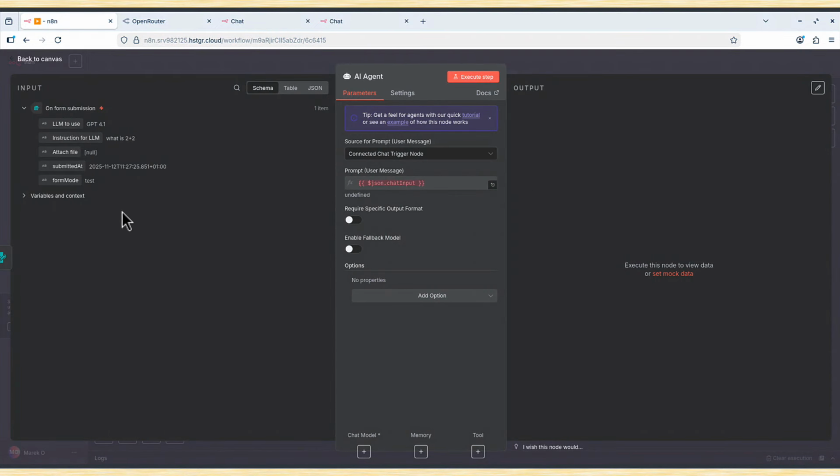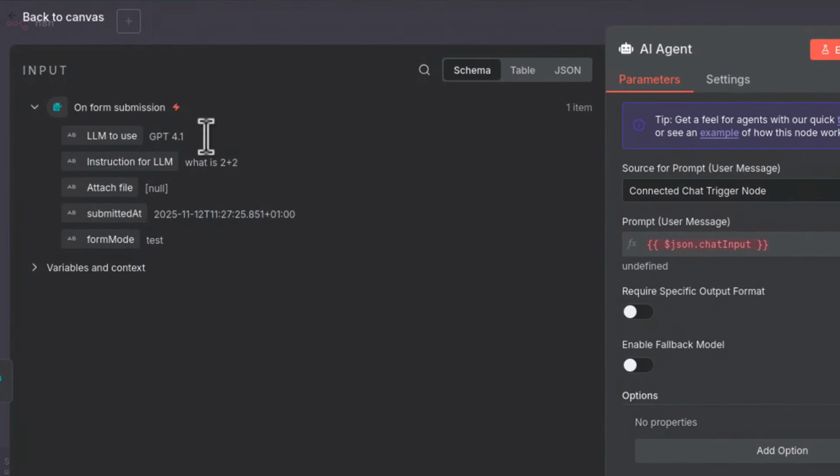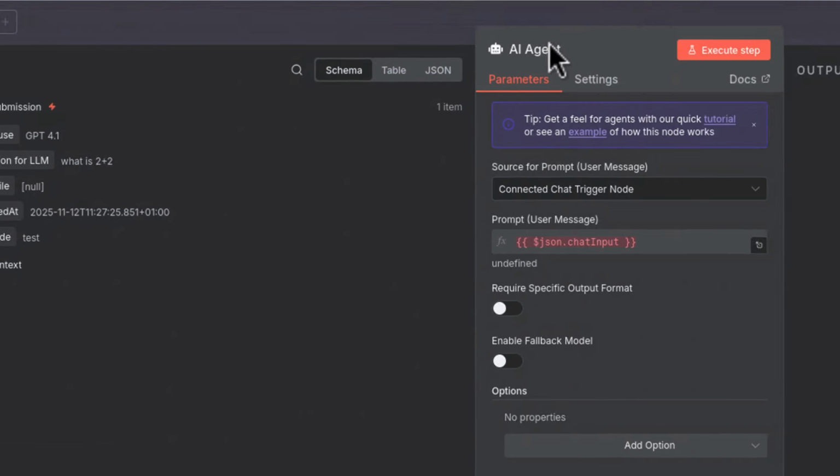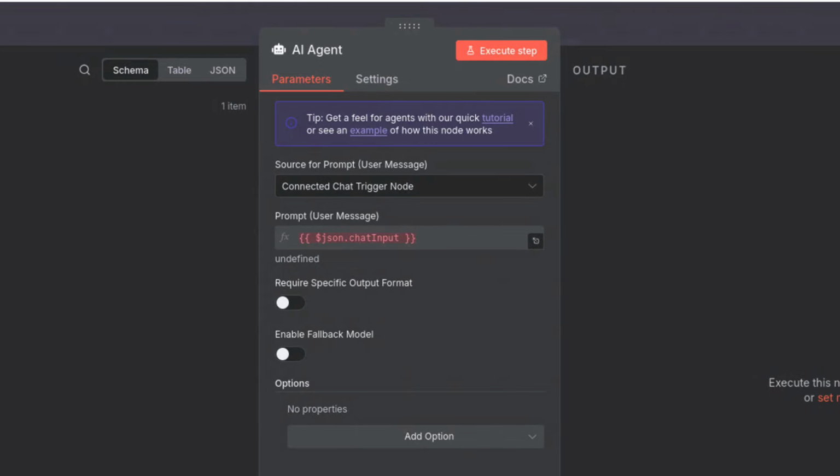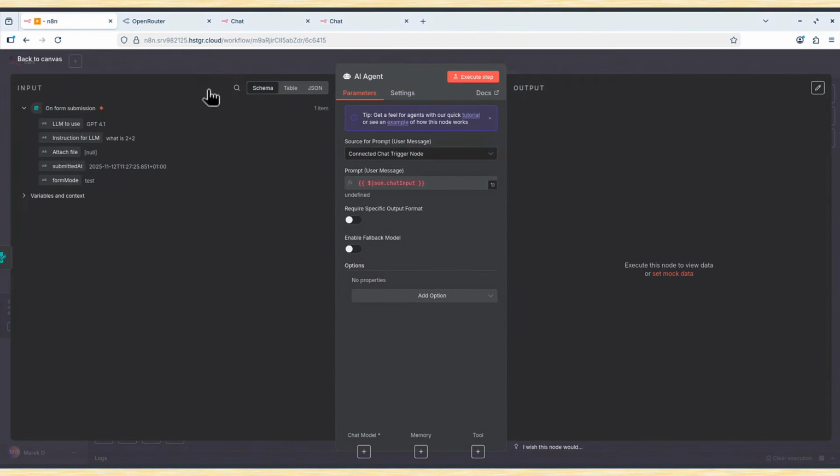And on the left, you can see what comes to the AI agent from the previous node, from this n8n form. You can see all of our fields: LLM to use, GPT-4.1, instruction for LLM, attach file. Currently there is no file attached, but they are basically all the elements that we had in our form. And the middle section is for our AI agent, what it has to do with that stuff on the left.